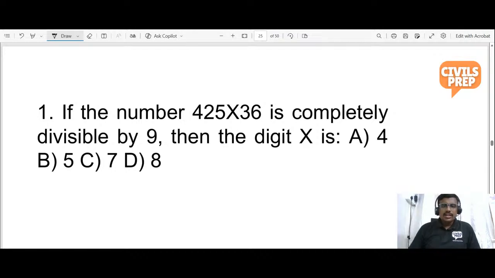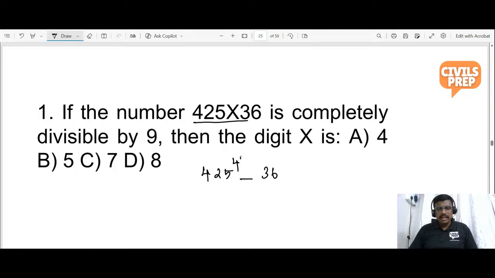Okay, we shall check. Come, let's move. So the question asked here is if the number 425x36 is completely divisible by 9. So what is the divisibility rule for 9? If the sum of the digits is divisible by 9, then the entire number is divisible by 9. So let us check each and every option. Let us put 4. So 4 plus 2 is 6, 6 plus 5 is 11, 11 plus 4 is 15, 15 plus 3 is 18, 18 plus 6 is 24. 24 is not divisible by 9. So let us check with option B, 5.